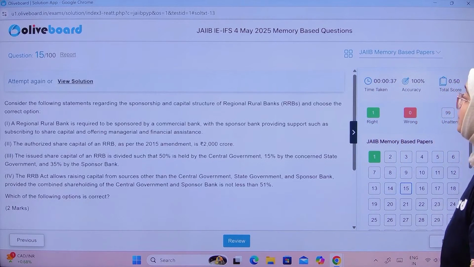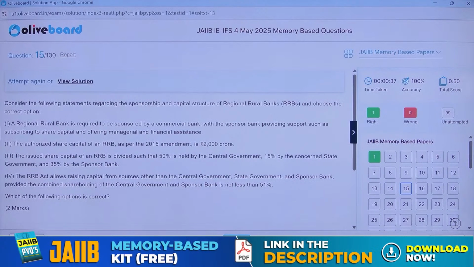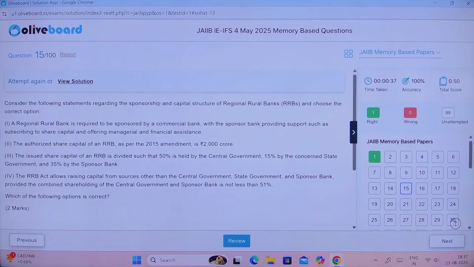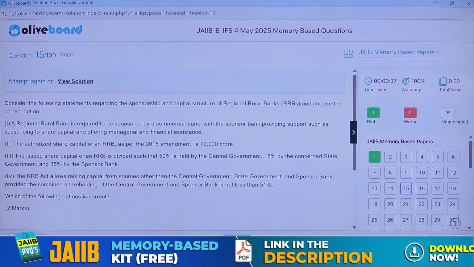Now, next. Consider the following regarding the sponsorship and capital structure of regional rural banks. Okay, and we have to choose the correct statement here. Regional rural bank is required to be sponsored by a commercial bank, with the sponsor bank providing support such as subscribing to the share capital and offering managerial and financial assistance. The authorized share capital of RRB is 2000 crore.